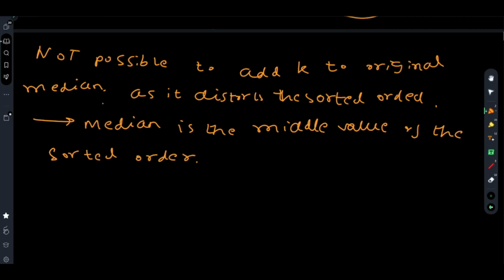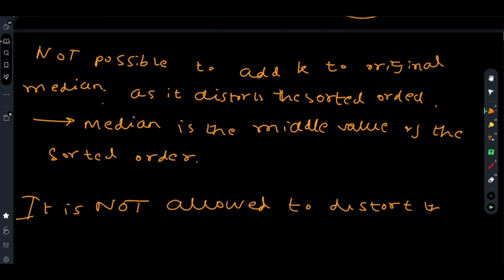So one thing that we have successfully determined is that it is not allowed to distort the sorted order of the array.